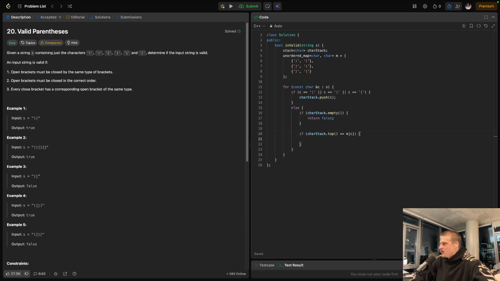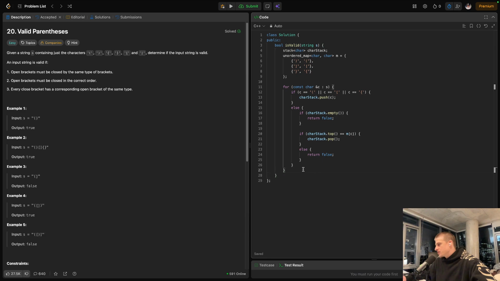If it is, we don't have to do anything except pop whatever's at the top of the stack. Alternatively, if we don't find exactly that corresponding one, it's invalid, right? So it's pretty strict. Otherwise, we're just going to return false right there.